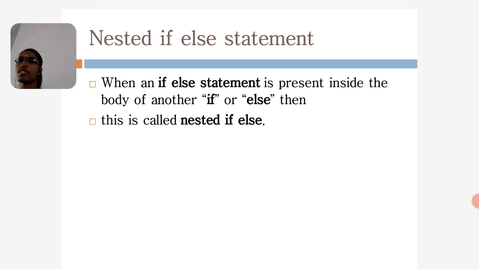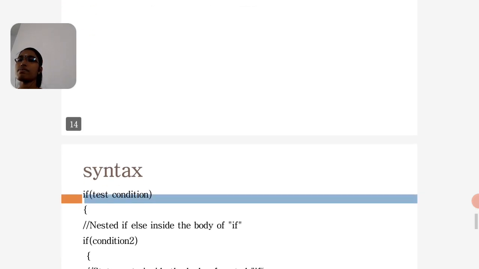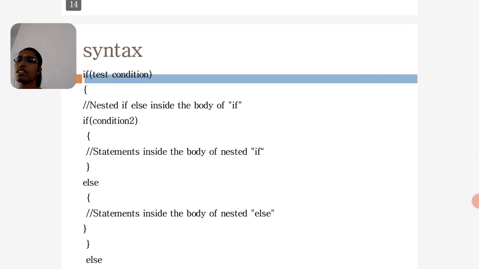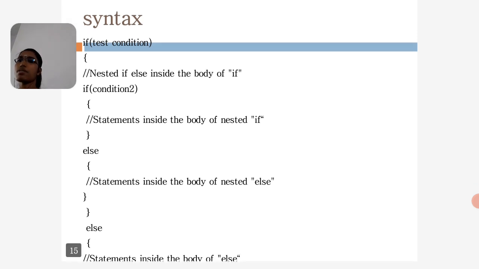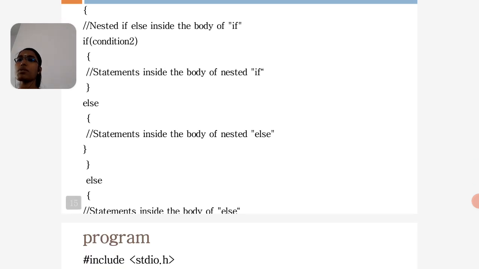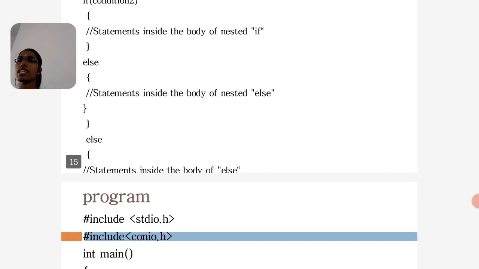Next is the nested if-else statement. When an if-else statement is present inside the body of another if or else, that is called a nested if-else. Syntax: if, then the test condition, and again I give the second if condition. Next, the statements inside the body of the nested if, the statements inside the body of the nested else, and last, the else and the statements inside the body of the else.